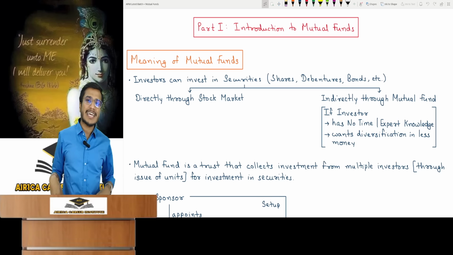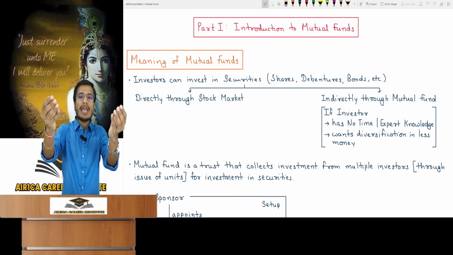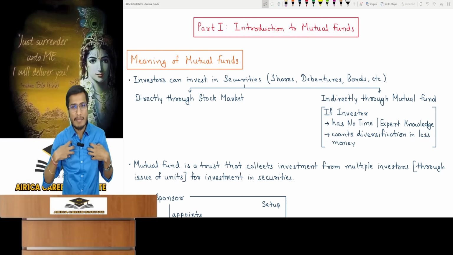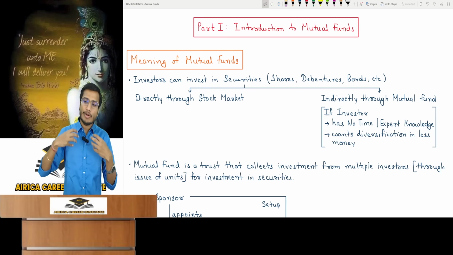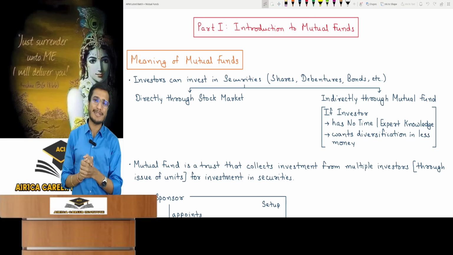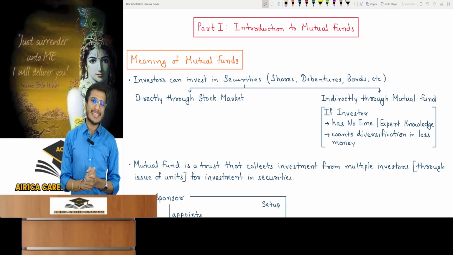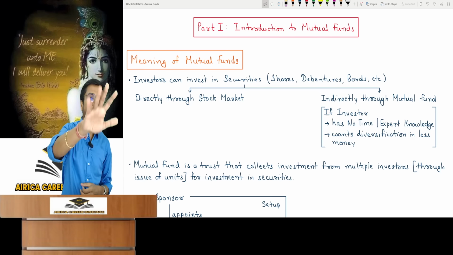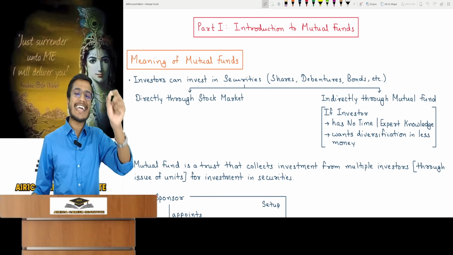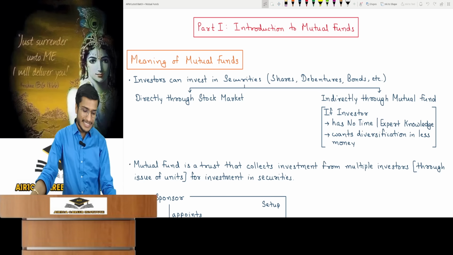Mutual funds were established. In these, it was said, people like you, please come and give us money in our mutual fund. I mean, you should invest your money in us, and then we will invest this money on your behalf in securities in the share market. We will earn returns from there and give it to you. Therefore, this distinct method became an indirect way of investing funds in the stock market.